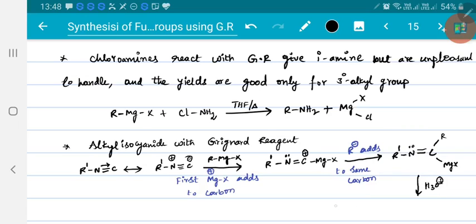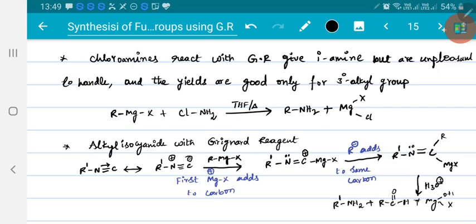So the product obtained will be R'NH2 plus, you will get OH and OH, so that converts into C double bond O. So you will get RC double bond OH, plus this converts to MgOHX.